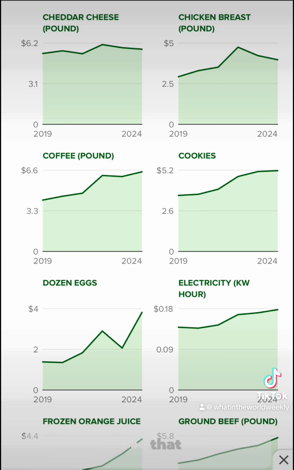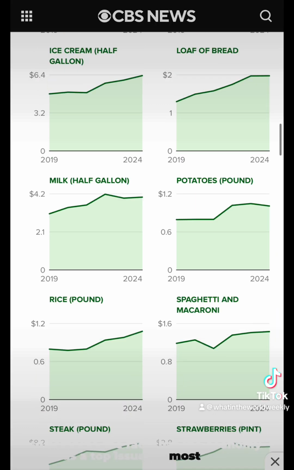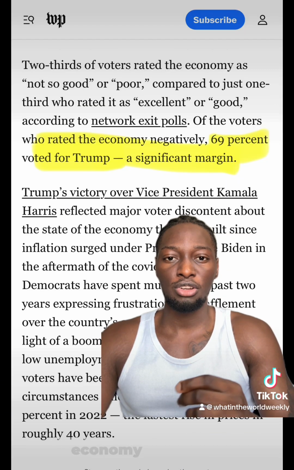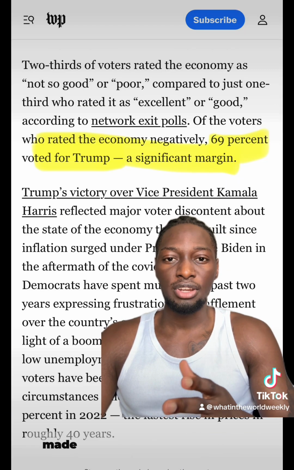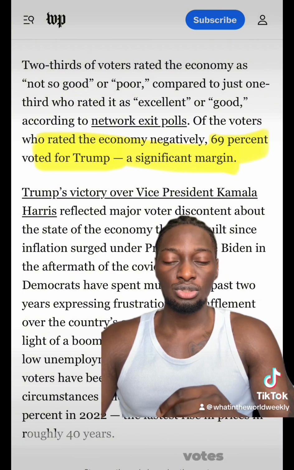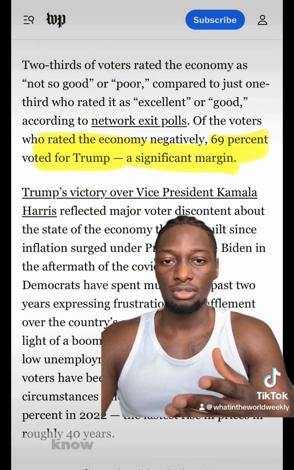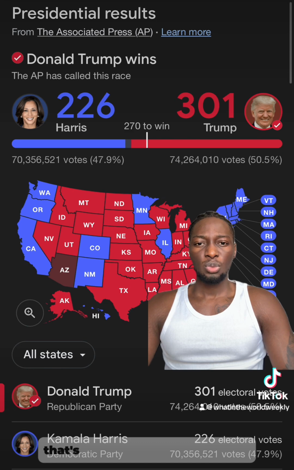So combine the fact that the economy was the top issue for most voters and the fact that Trump was viewed as much stronger in the economy compared to her, it made a lot of sense why she lost a lot of those votes and ultimately explains why the election went the way it did. That's all we have for reason number two.